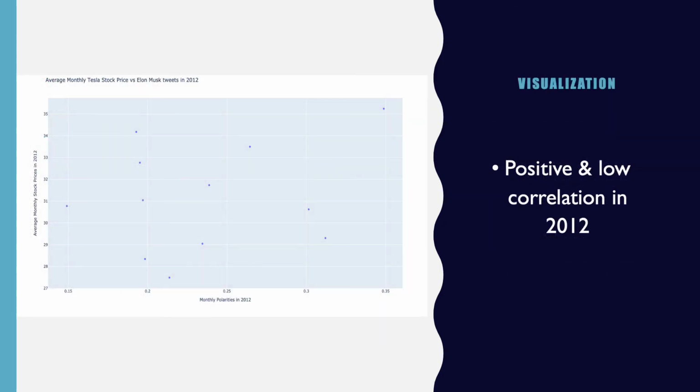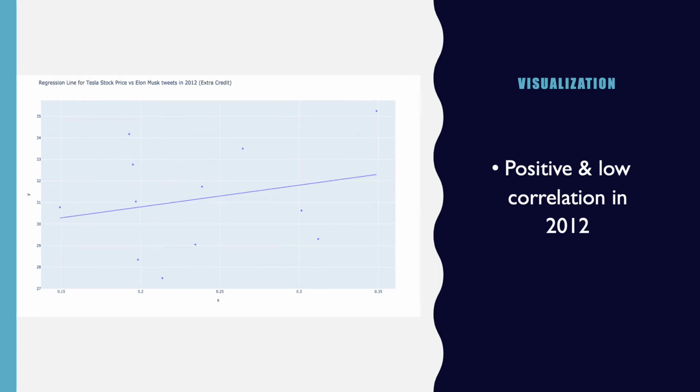So this is my first visualization. On the x-axis, we have the monthly polarity scores for 2012, which runs from -1 to 1. And on the y-axis, we have the average monthly stock prices for Tesla stock. Here we have the regression line for my graph. And as you can see, there was a positive correlation between Tesla's stock price and Elon Musk's tweets in 2012. However, it was on the low end.